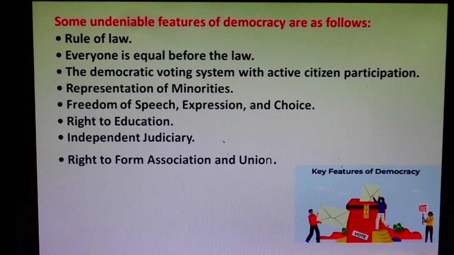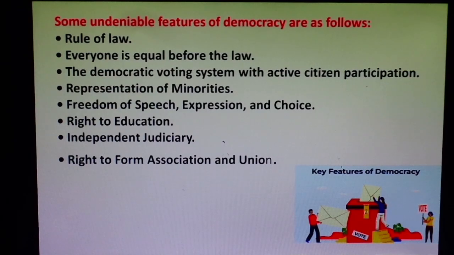Second fundamental right is the right to freedom, or you can also say the right to liberty. Liberty or freedom, the meaning is the same. Article 19 to 22, which means Article 19, Article 20, Article 21, Article 22. That will cover the right to freedom, right to liberty.